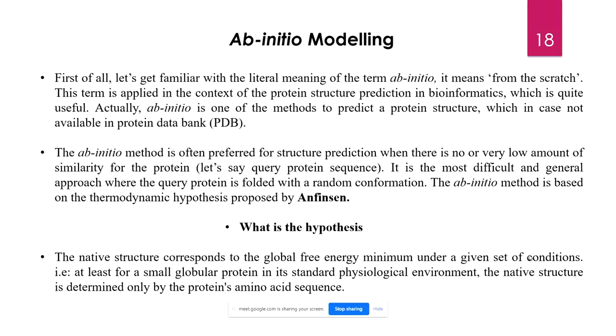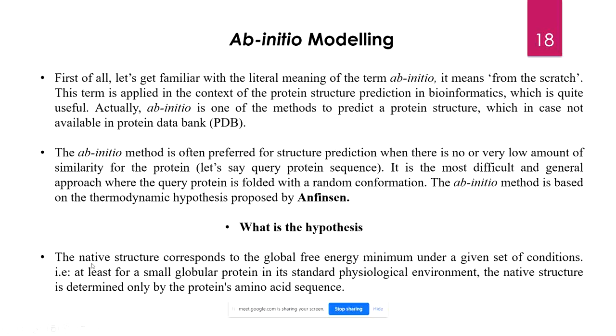It is going to force the other neighboring amino acids to acquire a much more authentic structure, and like that, they propose the whole structure. And they developed this thermodynamic hypothesis.